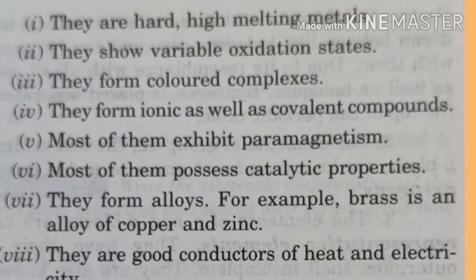Sixth, most of them possess catalytic properties. Seventh, they form alloys. For example, brass is an alloy of copper and zinc. Eighth, they are good conductors of heat and electricity.